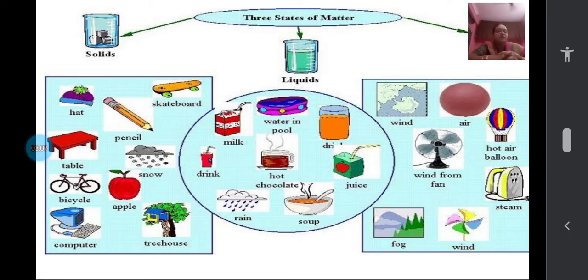How can we classify? When you see a pencil, can you see that it has a fixed shape? When you are drinking water, when you are pouring the water into different containers, don't you see that the water is taking the shape of the container in which you are keeping it? And also steam, you cannot hold it in a container, it will occupy the complete space that is available. Let us further learn about this, children.